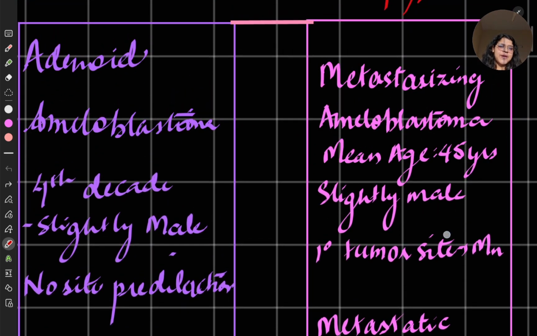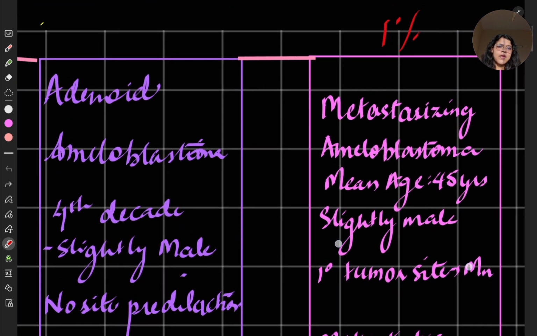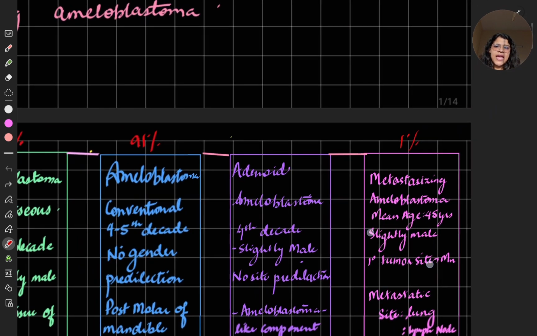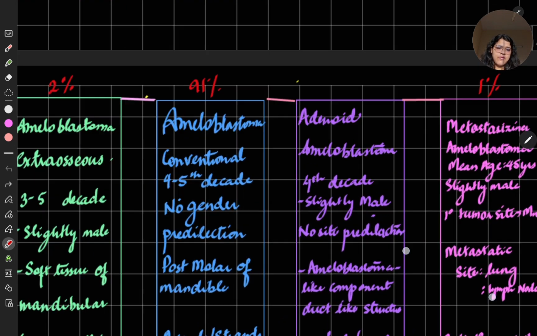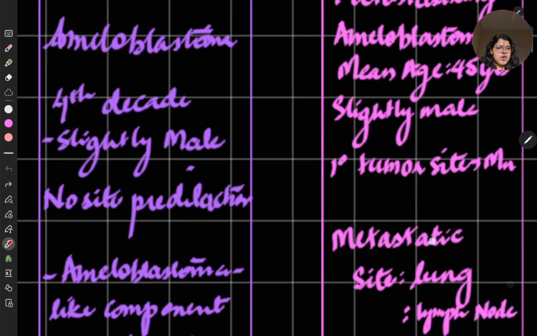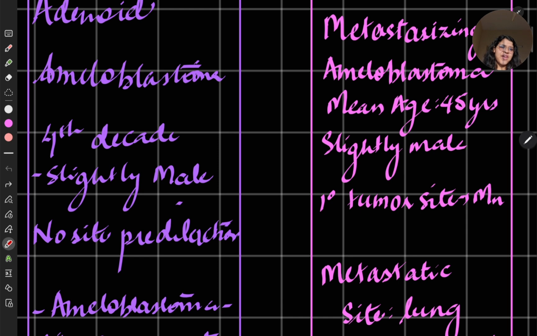Last one is metastasizing. We are going to learn about it. I have written the occurrence rate also over here. 91% is in conventional ameloblastoma, 6% is unicystic ameloblastoma, 2% is extraosseous ameloblastoma, and 1% is metastasizing ameloblastoma, which we are going to learn now. So the mean age of this is 45 years.